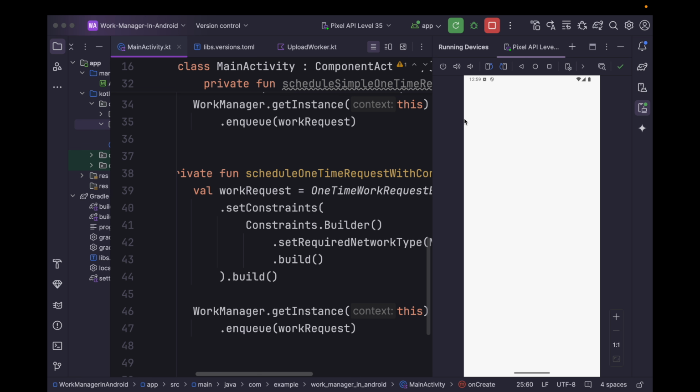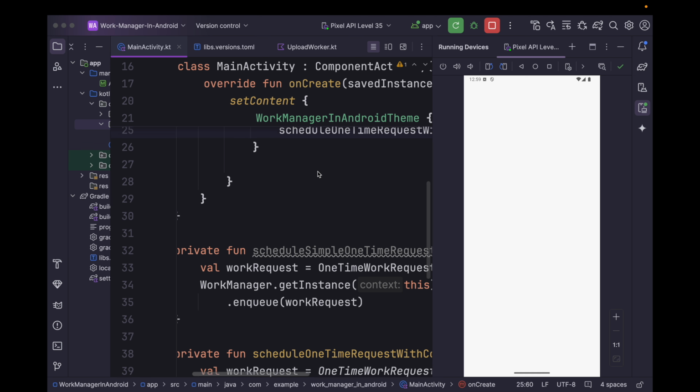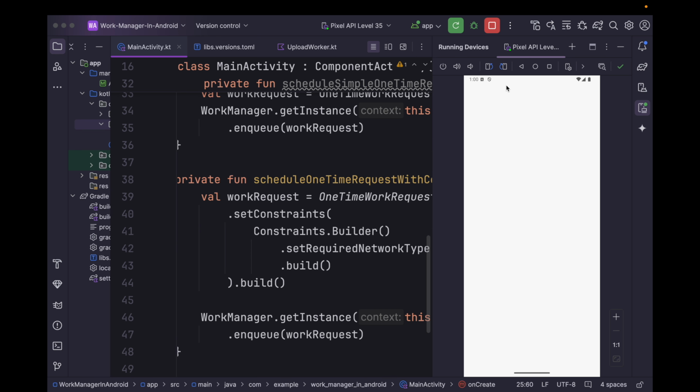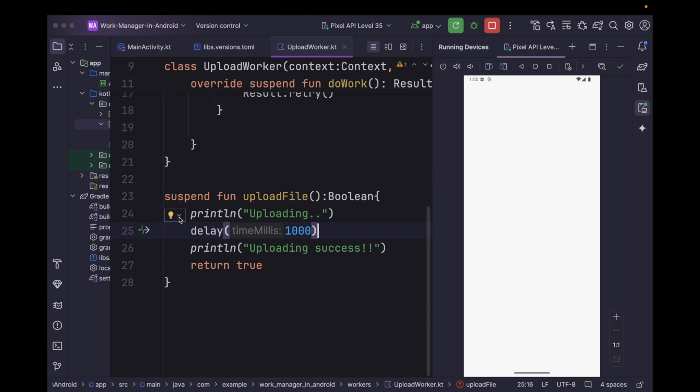Like you can disconnect from the internet and try to schedule this work, and you will see that this work will get only executed once your device has the internet connectivity. So unless your device has network connectivity, these logs won't be printed that we are having within this upload file function.